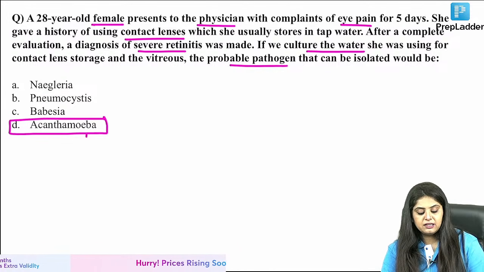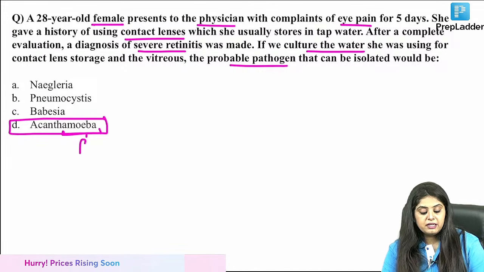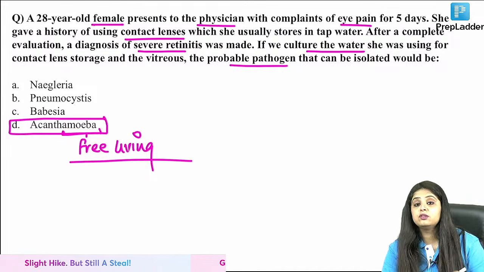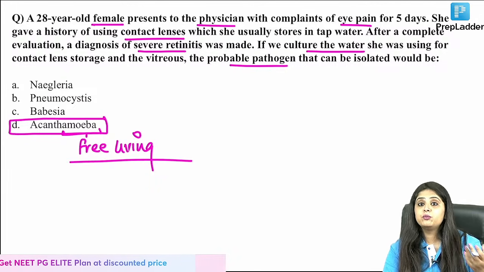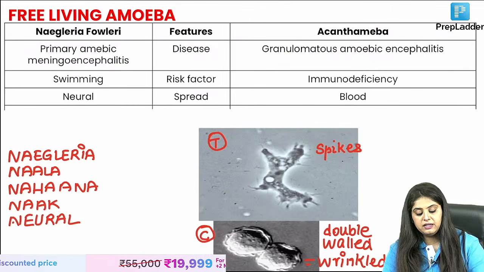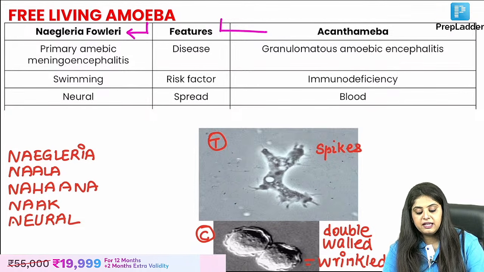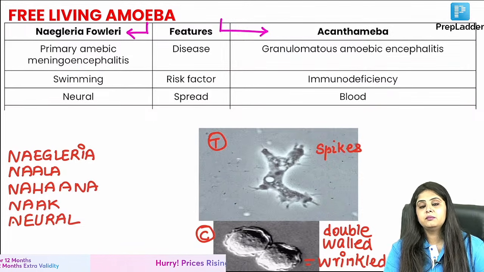So now what is Acanthamoeba? It's an amoeba, obviously, but it is a free living amoeba. It is not present in the food and so on. It is present openly in the environment. It is not coming from any animal or a life cycle. It's openly in the environment. So there are 2 free living amoeba they will ask you. One is Naegleria fowleri and the other is Acanthamoeba.